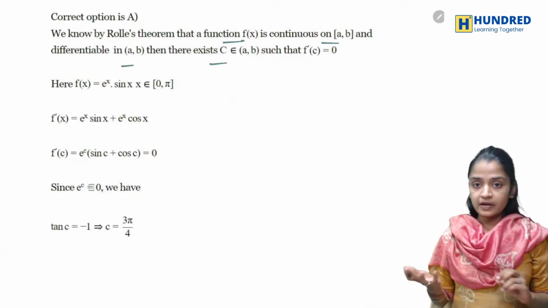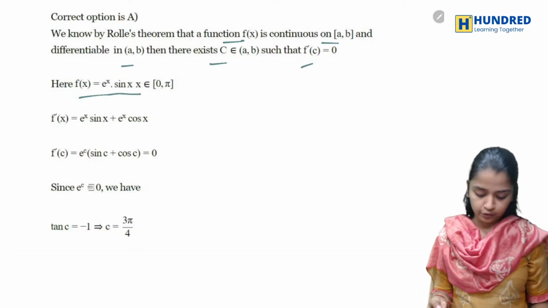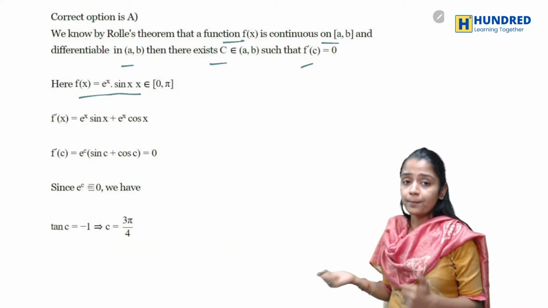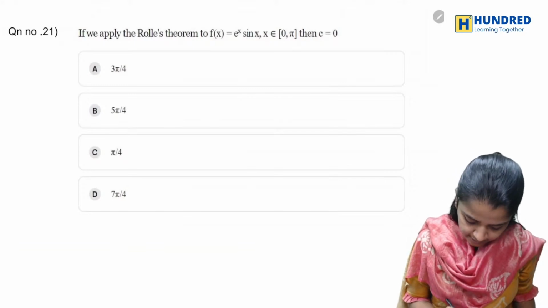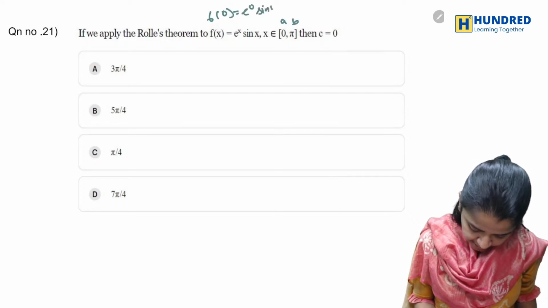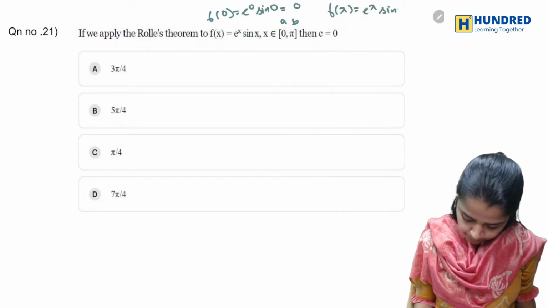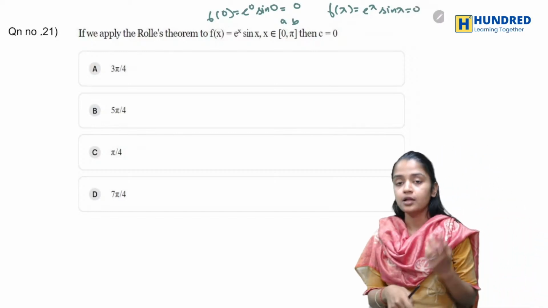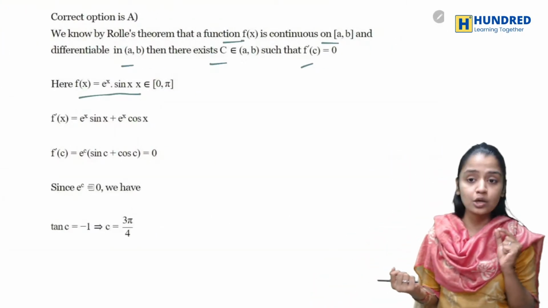So with this Rolle's theorem, what do you have to do? First, I'm having f of x. You know that sin x and e power x are continuous and differentiable, so we can apply Rolle's theorem. What happens when you substitute f of a? This is your a, this is your b. f of 0 is e power 0 into sin 0, which is 0. Same way, f of pi is e power pi into sin pi, which is 0. So f of a is equal to f of b, and it is continuous and differentiable. So all these conditions are satisfied, then you can definitely say that f dash of c is equal to 0.